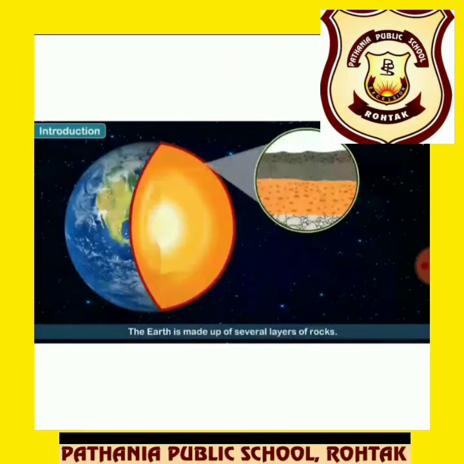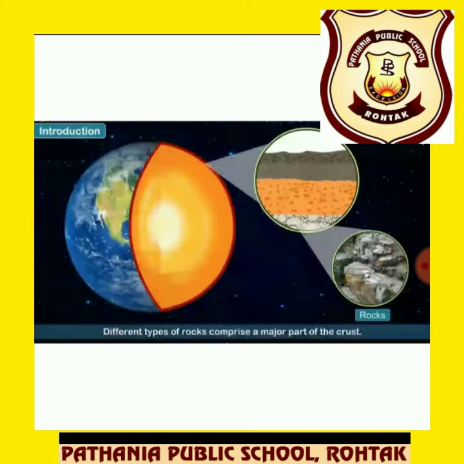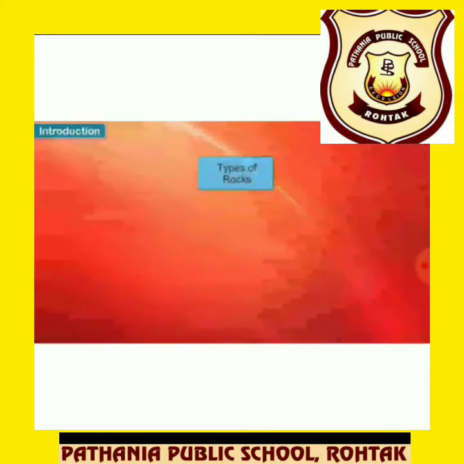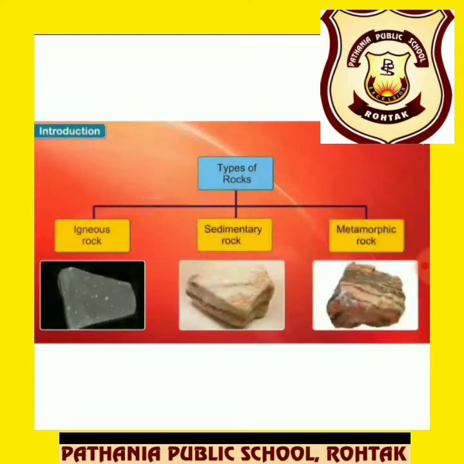The earth is made up of several layers called crust, mantle and core. The solid part of the earth's crust is called rocks, and basically they are present inside the core part where the hot molten magma appears. Different types of rock comprise a major part of the crust, like igneous rocks, metamorphic rocks and sedimentary rocks. So today we are going to discuss the different types of rock, that are igneous rocks, sedimentary rocks and metamorphic rocks one by one.